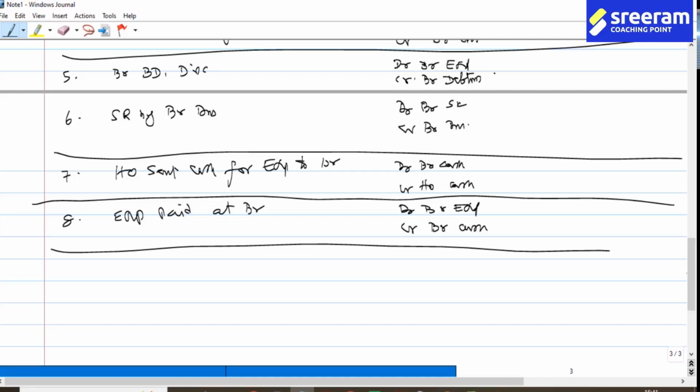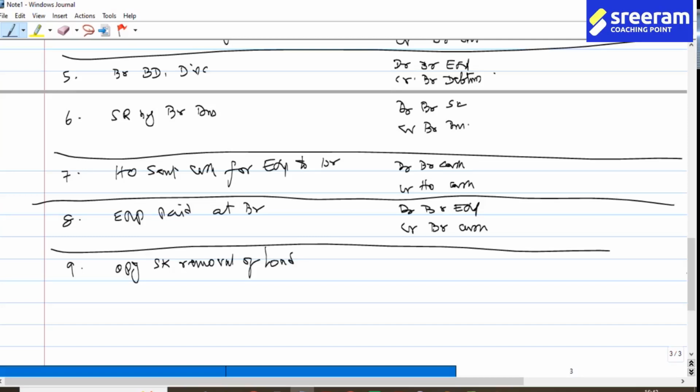This is what you call unloading. So we have got to remove the load. So opening stock, removal of load.